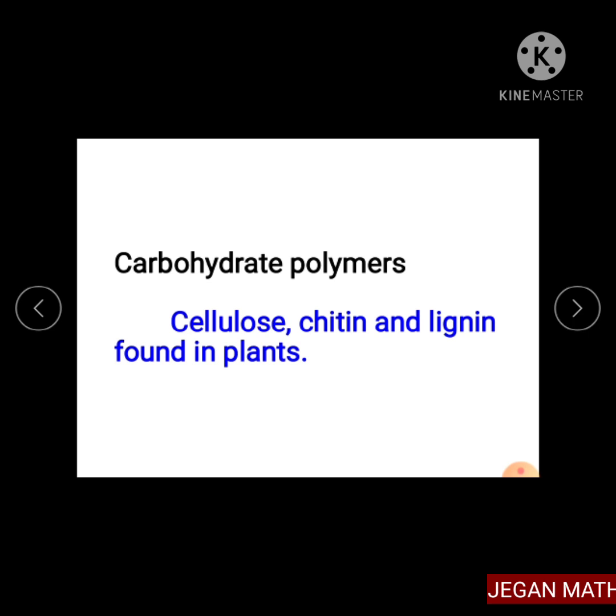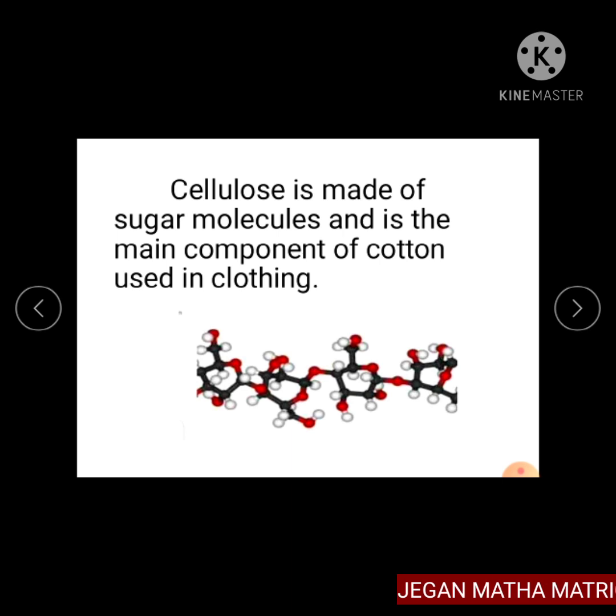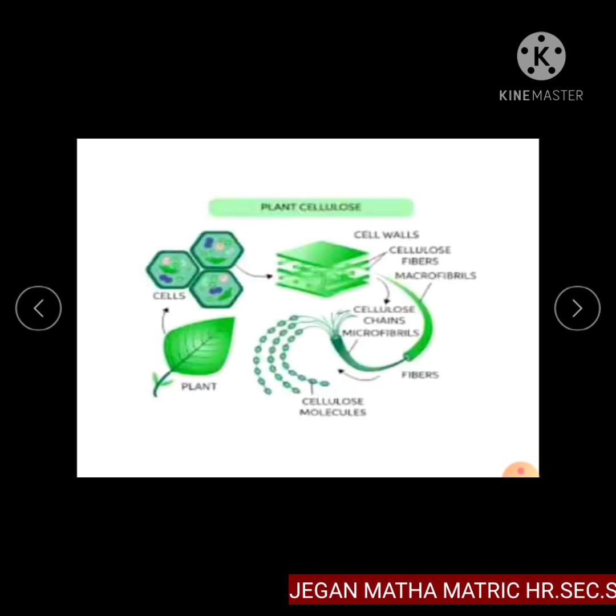Examples of carbohydrate polymers are cellulose, chitin, and lignin found in plants. Cellulose is made of sugar molecules and is the main component of cotton used in clothing. Here, plant cellulose is shown.